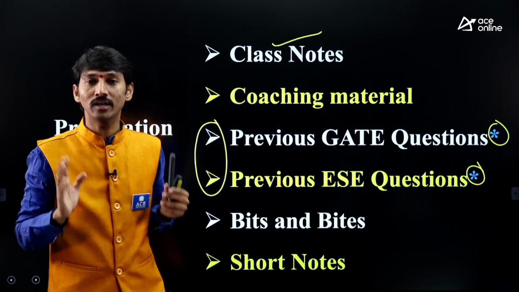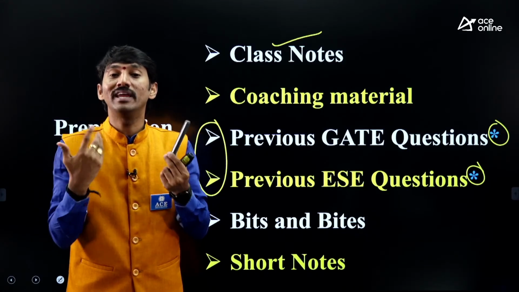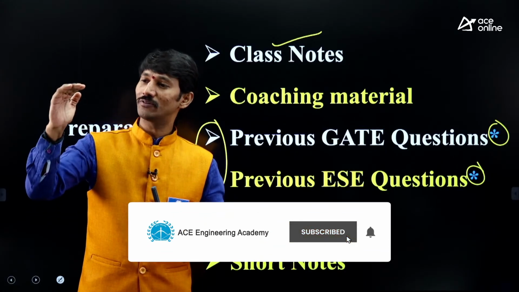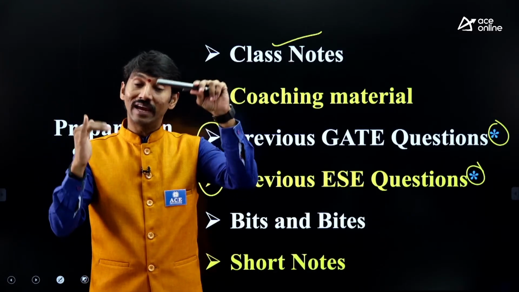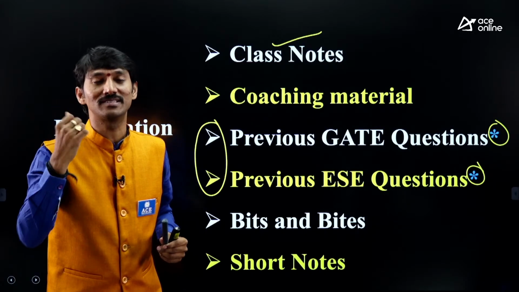Then you can understand, okay, in 30 minutes, with 10 questions for example, how many am I able to write. So you can analyze that this much time is there and this many questions are done by me. In that way, you can analyze yourself. Based on that, you can overcome your mistakes in the next examination.